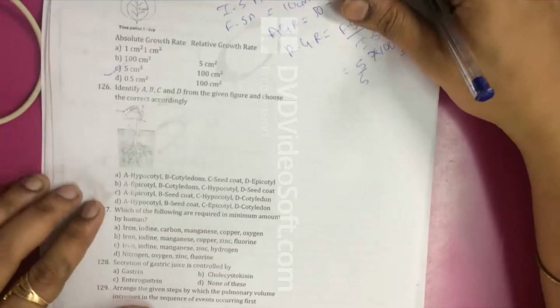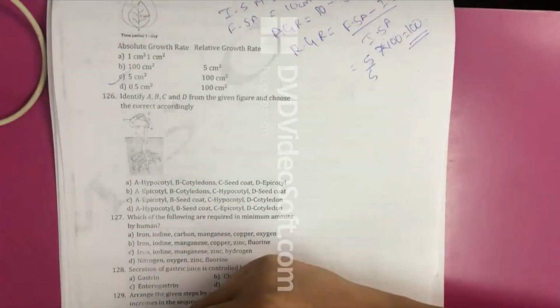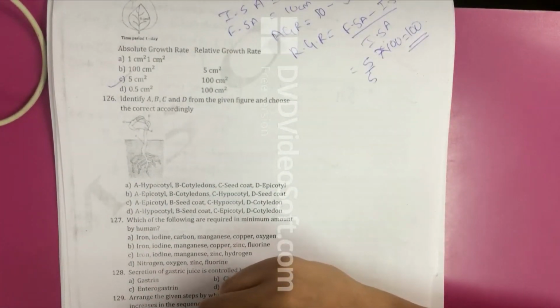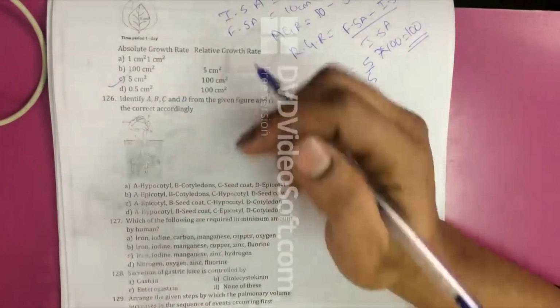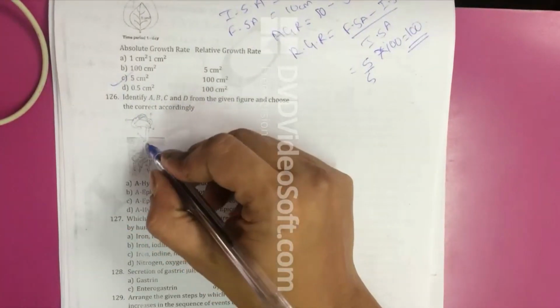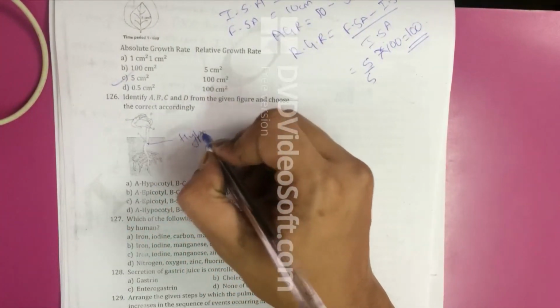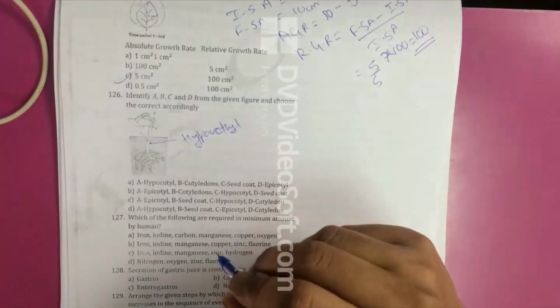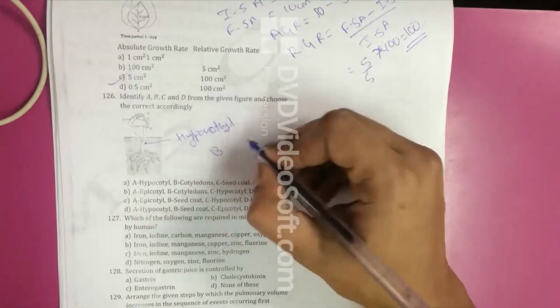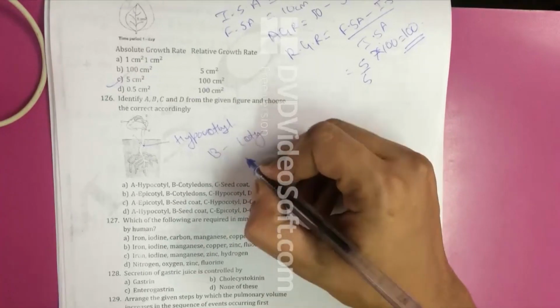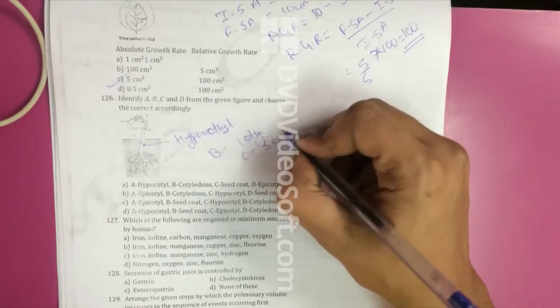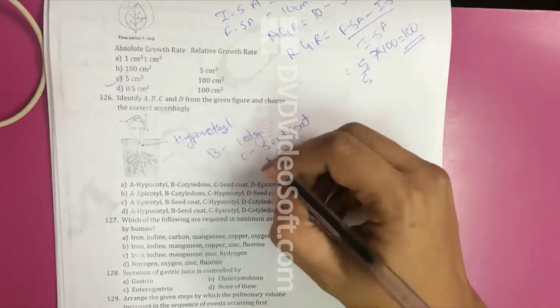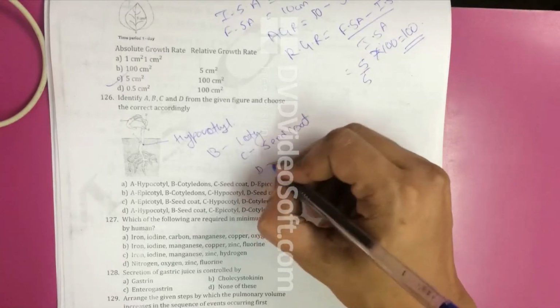Next question. Identify A, B, C, D from the given figure and choose the correct option. So A that we see here is the hypocotyl. B are cotyledons. C are seed coat. And D is epicotyl hook.